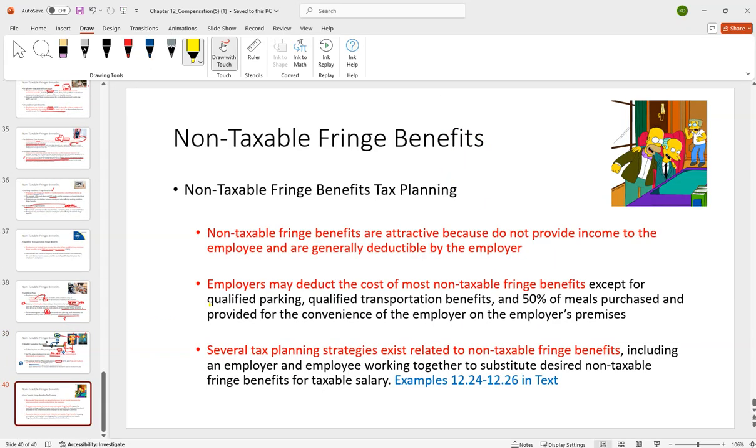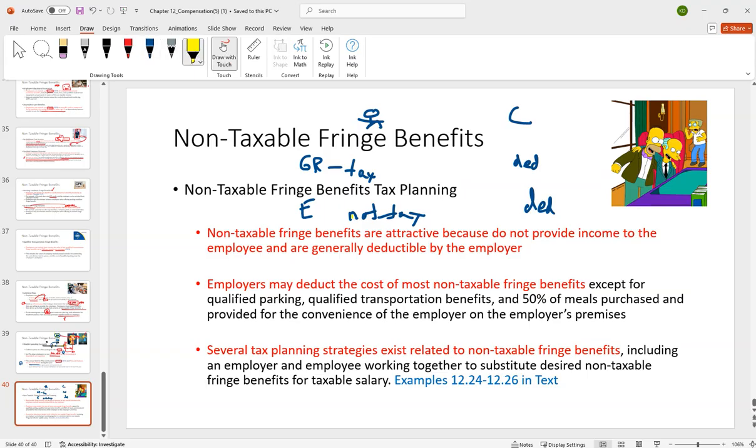Finally here, remember we said that fringe benefits, the general rule is they're taxable to the employee. The exception is they're not taxable. For the corporation, regardless of whether they're taxable or not taxable, as a general rule, they're going to get a deduction for them.